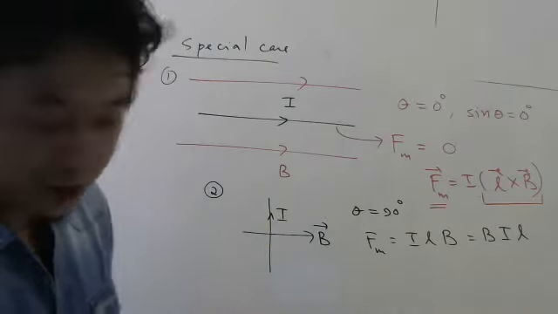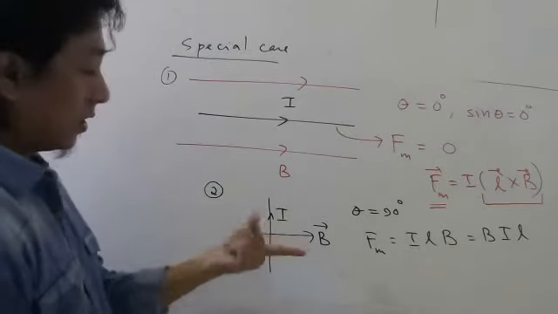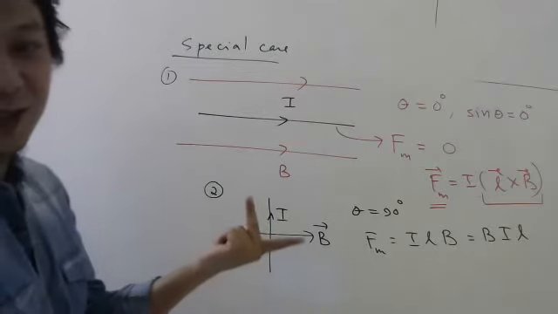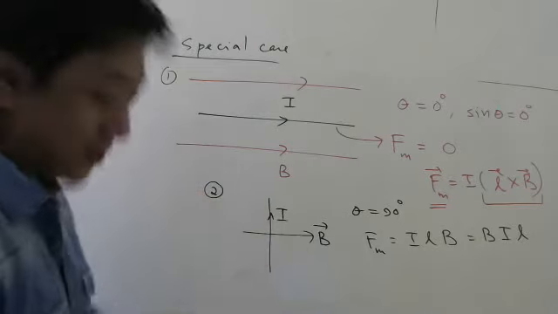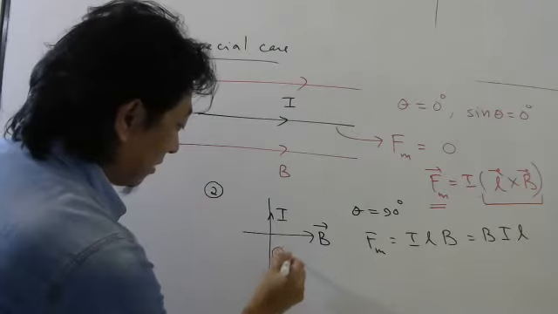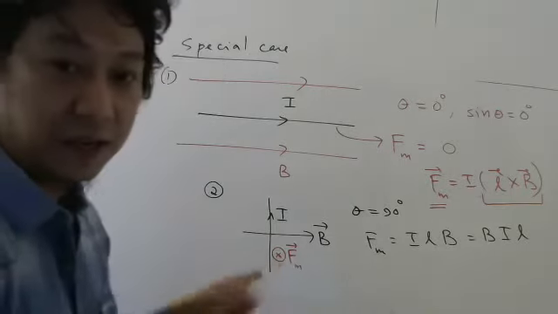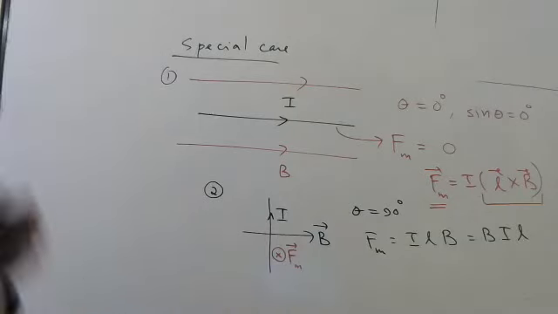Yeah, most of you are saying inward. Let me check. First finger is here, current is up. I won't be able to show you my thumb, but that will be inside the board. So the force on this wire will be inside the board. So cross means inside. Okay, students? Draw this diagram so that you easily understand.